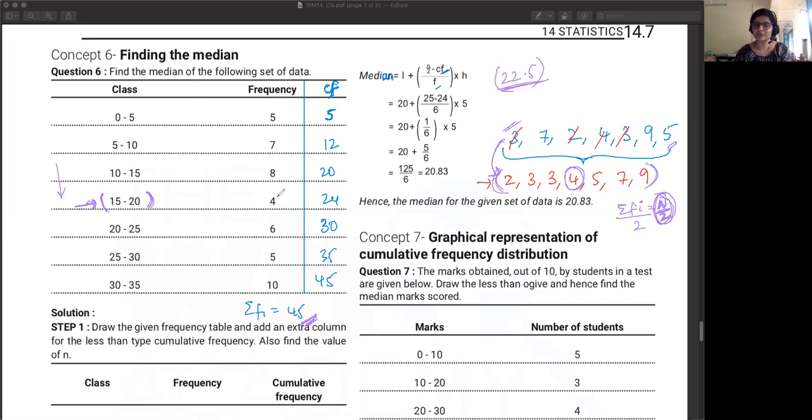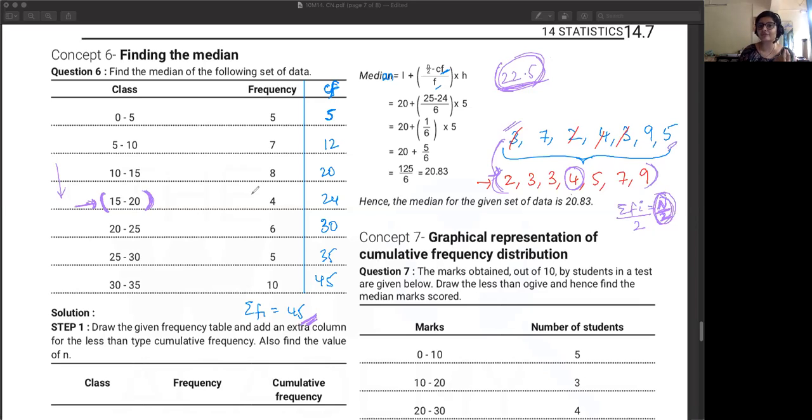So these 4 observations are lying in between 15 to 20, which means that the 22nd one, the one we are looking for, center mein jo hai, that is lying in between 15 to 20, which is why 15 to 20 is our median class.